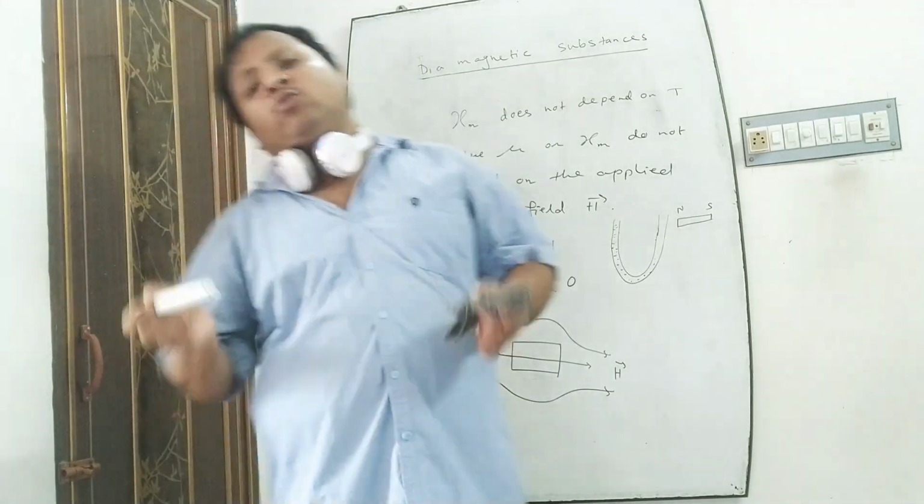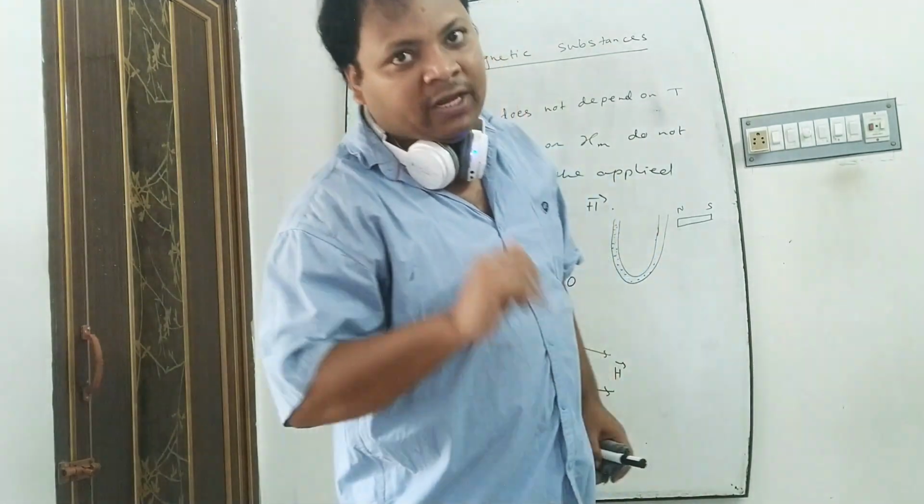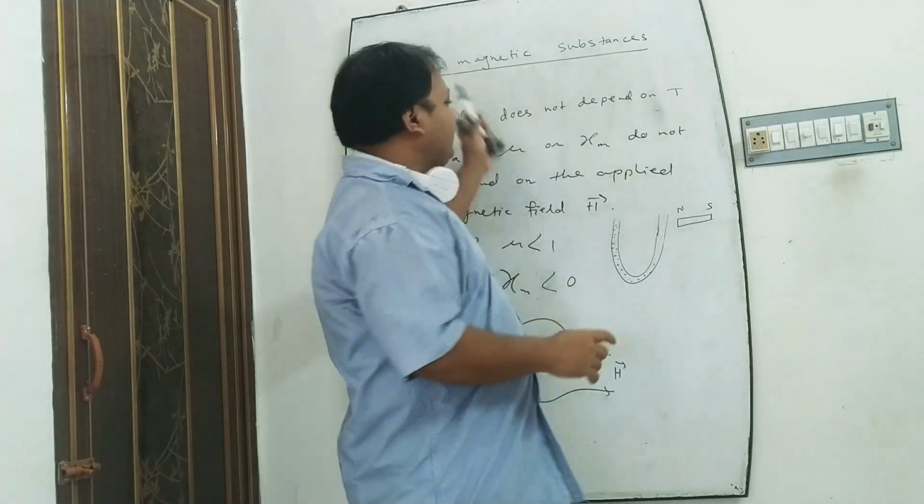Diamagnetic substances are those substances which are slightly repelled by the applied magnetic field. These are known as diamagnetic substances.